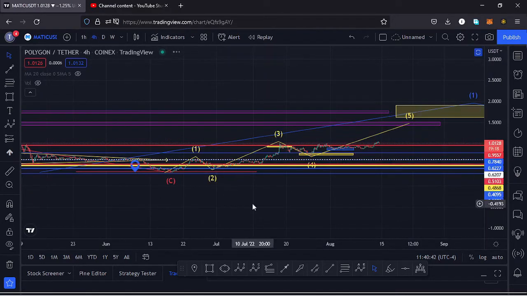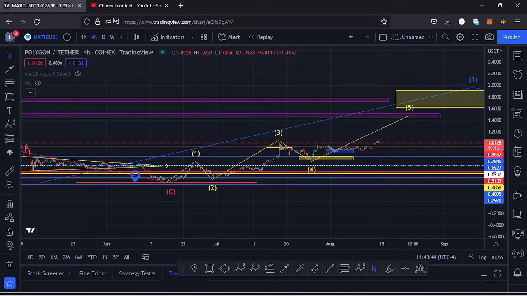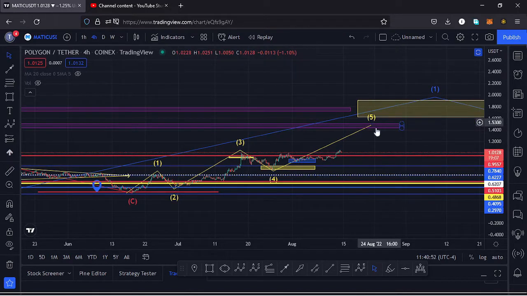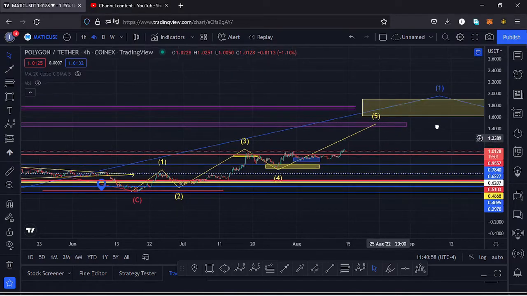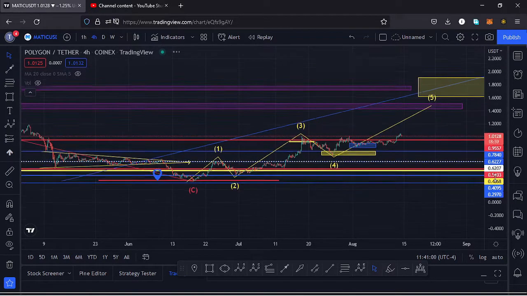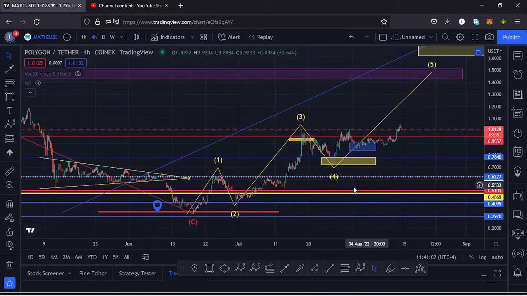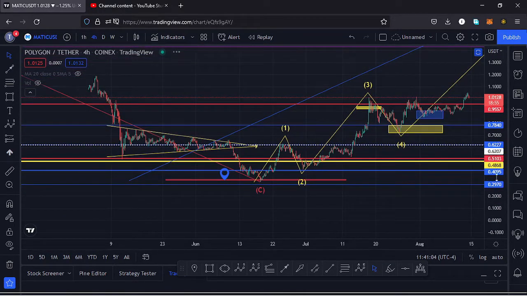And if I jump to the 4-hour chart, you can see here the price of Polygon Matic has been trading within this fractal wave. And once we see the completion of the formation of a wave 5 to the upper side, that will be completing this higher Elliot wave count 1. And I want to get into details of this fractal wave so that I can also give you the key scenarios that I expect to play out.